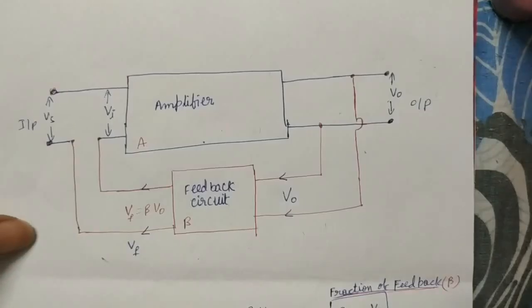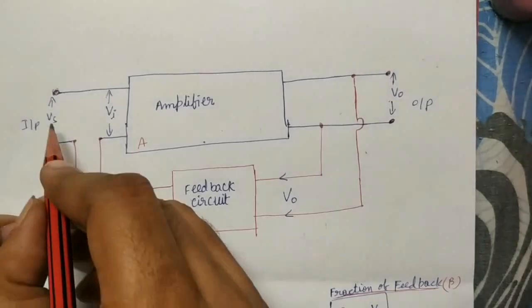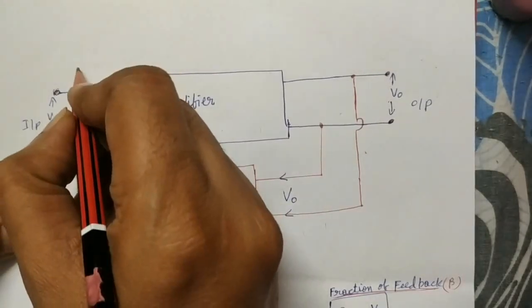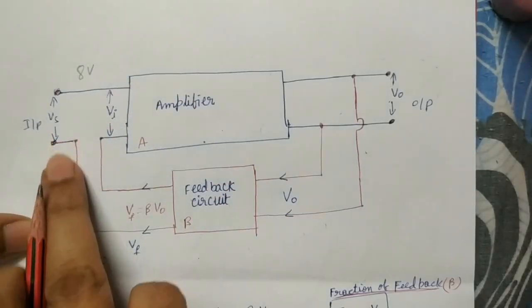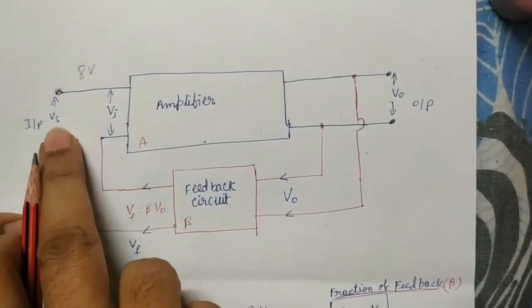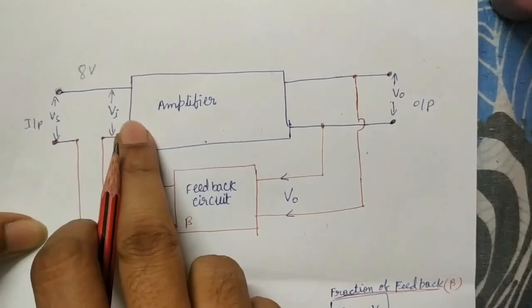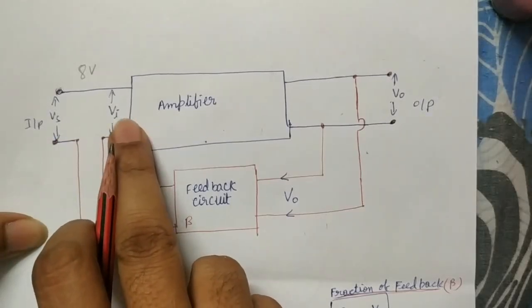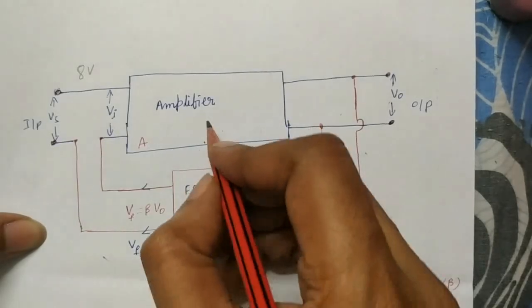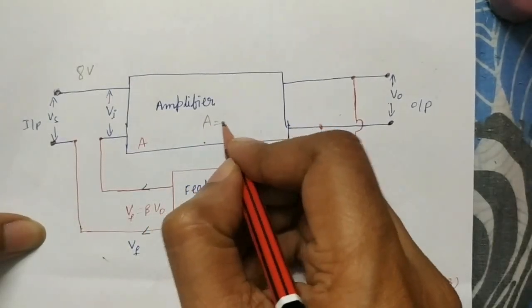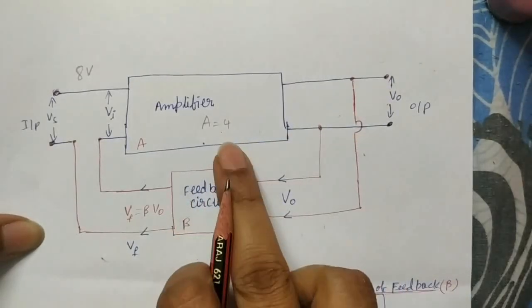For example, you can see here we are supplying an input of 8 volt. In the beginning there is no feedback here, that's why Vs and Vin are both the same, 8 volt. That is amplified when it comes outside. For example, you can take A is equal to 4. The amplification factor is 4. What does it mean?